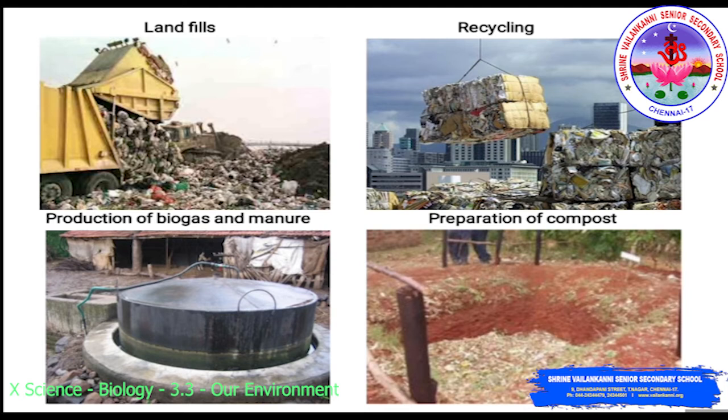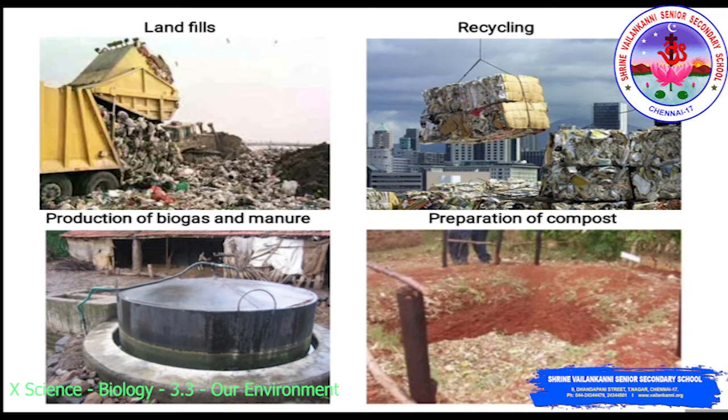Next we move on to production of biogas and manure. Biodegradable waste such as food items, animal waste or organic industrial waste from food packaging industries is sent to biodegradation plants. In these plants, it is converted into biogas by degradation with the help of bacteria, fungi or other microbes.